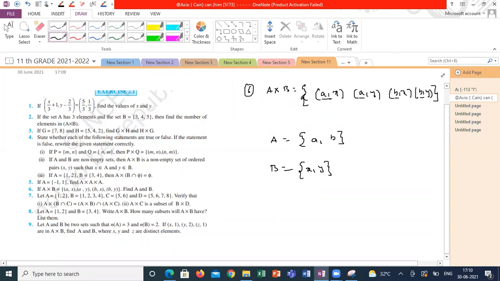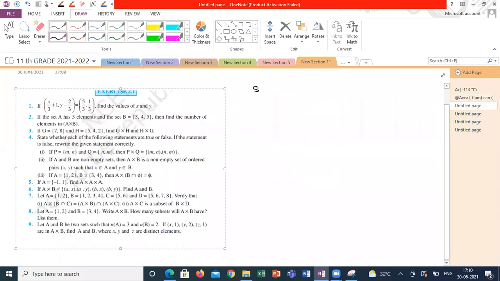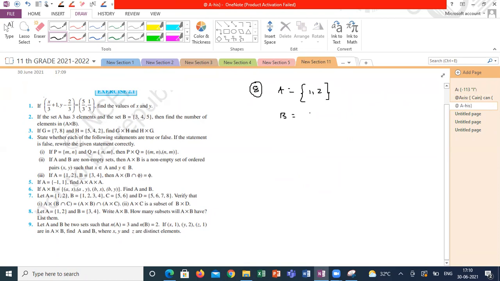Please complete the seventh one, we did it already. Yeah, the eighth one. How to do the eighth one? Who is going to explain? A is equal to 1 comma 2, B is equal to 3 comma 4. A cross B will have four elements. So A cross B is how many? Four Cartesian products: 1 comma 3, 1 comma 4, 2 comma 3, 2 comma 4.